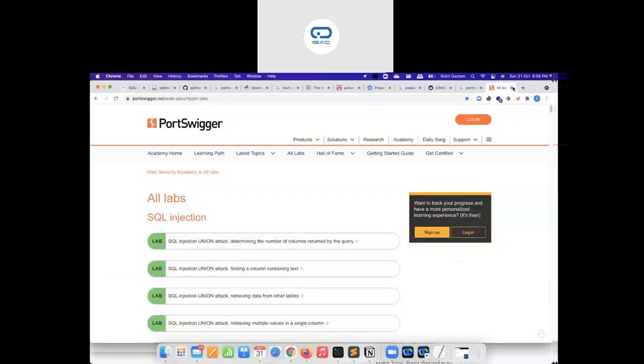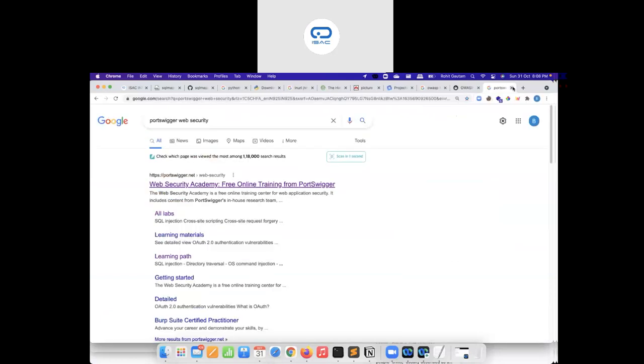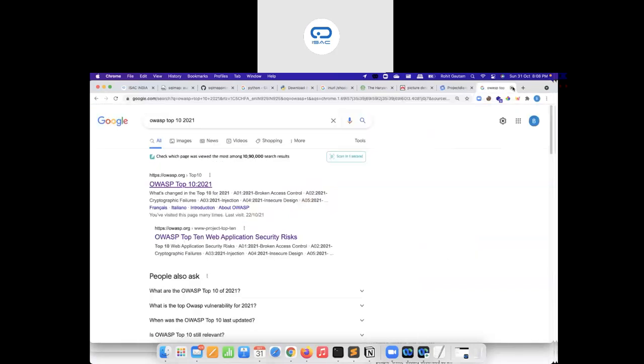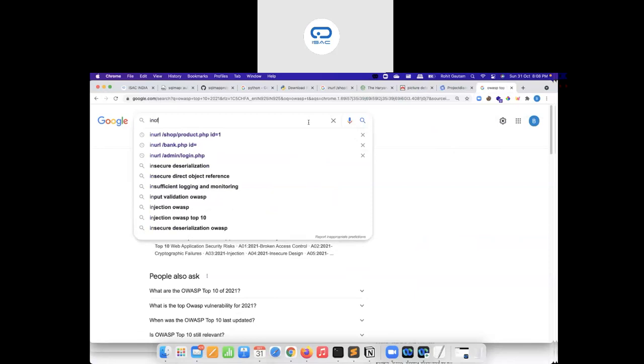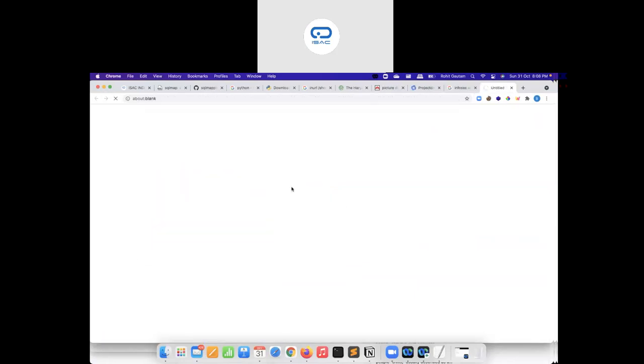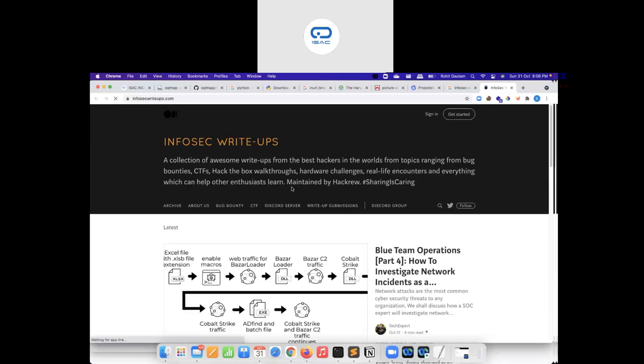These are free resources: Portswigger and OWASP Broken Web Applications. Definitely have a look at those as well. The second thing was this, and the third is reading write-ups. I highly recommend reading InfoSec Write-ups. Just go on InfoSec Write-ups and read write-ups by different bug bounty hunters. Why?